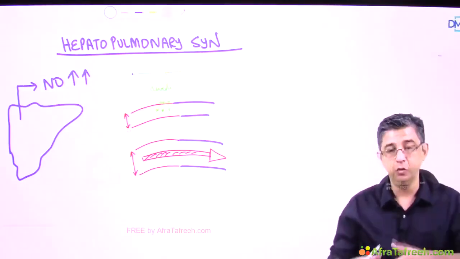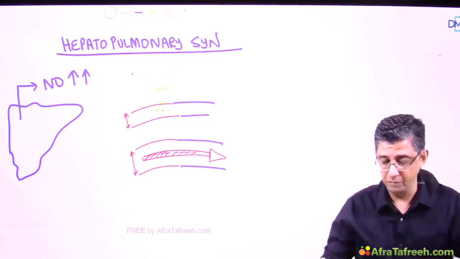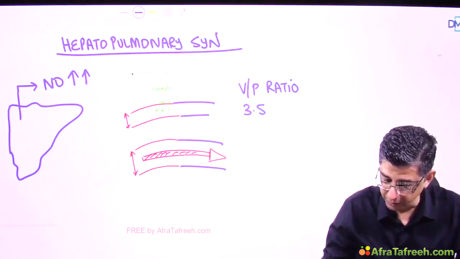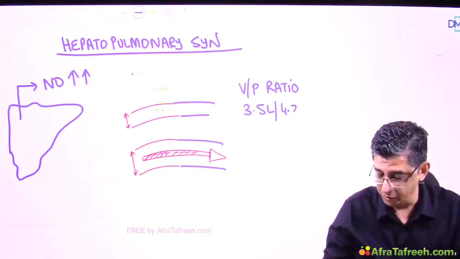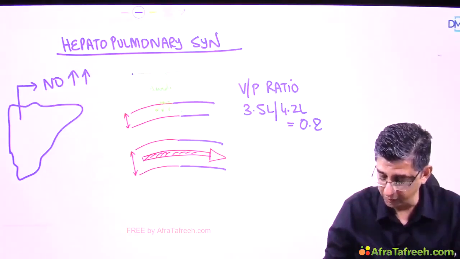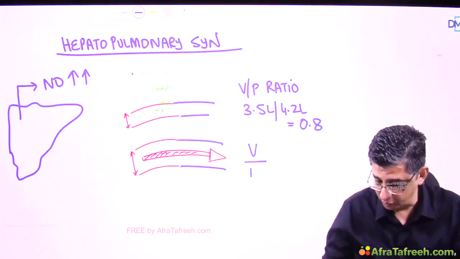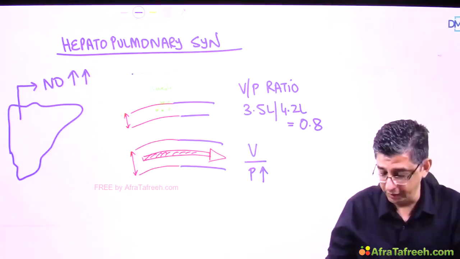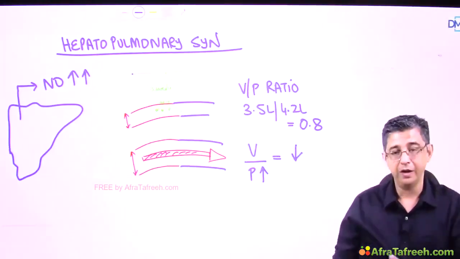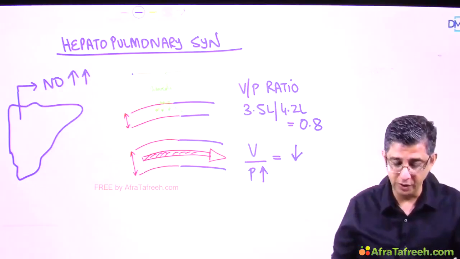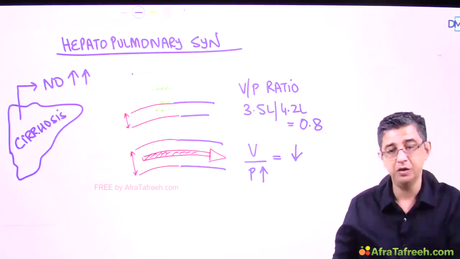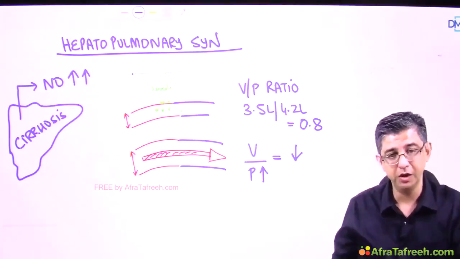What I'm saying is that if you have dilated vessels in the lung parenchyma, there is a change in the ventilation perfusion ratio. Normal ventilation perfusion ratio is 0.8. Ventilation is 3.5 liters per minute. Perfusion is 4.2 liters per minute. That is normal, 0.8. In this condition, the perfusion of the lungs is enhanced thanks to nitric oxide, and because perfusion of the lungs is enhanced, the ventilation perfusion ratio becomes lesser. That explains the hypoxia component. There are two ways of understanding it. Part number one is that cirrhosis is responsible for ventilation perfusion imbalance. Why? Because it causes vasodilation of blood vessels.